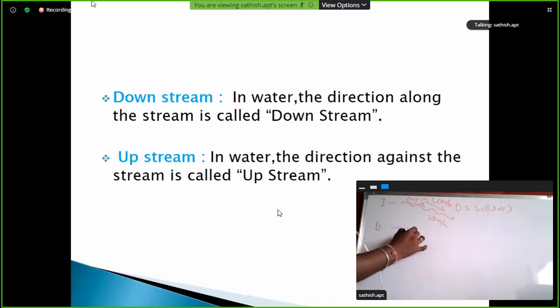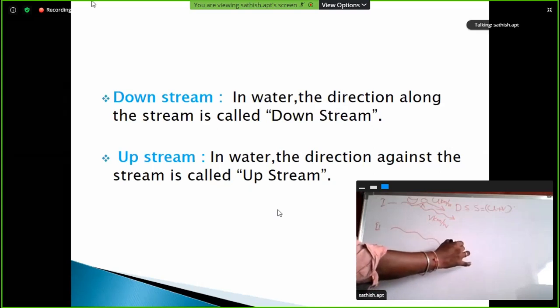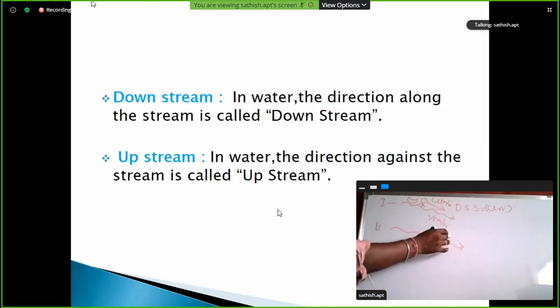Now the second case. Here this is the water flow, and this is the person or boat direction.